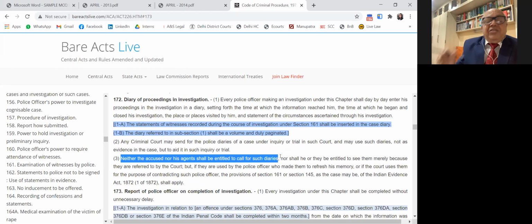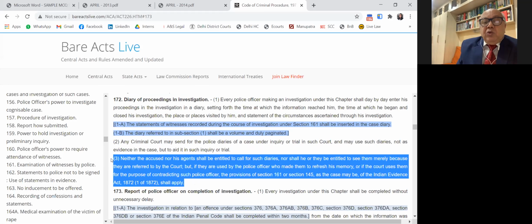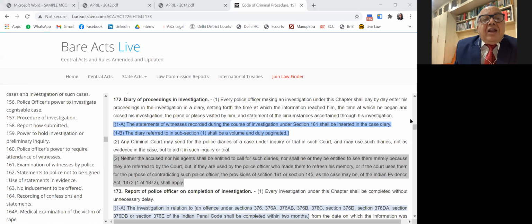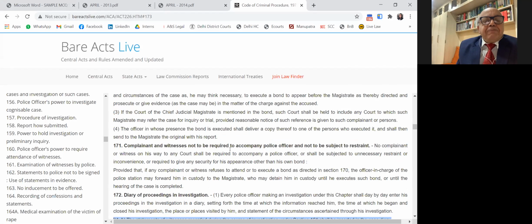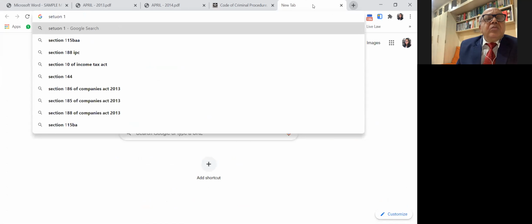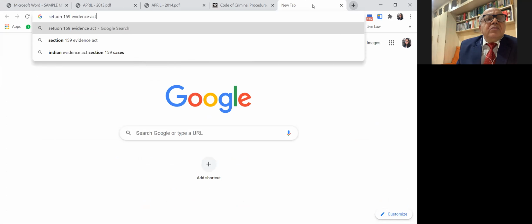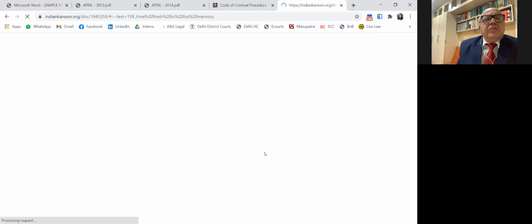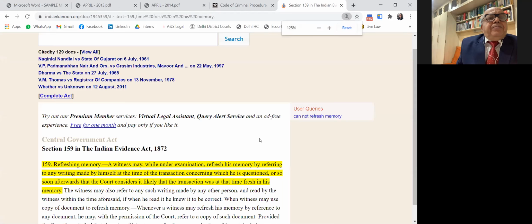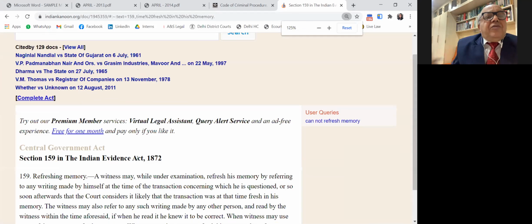But the only exception is that, in a case where the investigating officer uses the police diary for the purpose of refreshing his memory during the trial. You know that under section 159 of the Evidence Act, a witness has a right to refresh his memory. Mansi, please open section 159 of the Evidence Act. Yes, 159 speaks of refreshing of the memory.